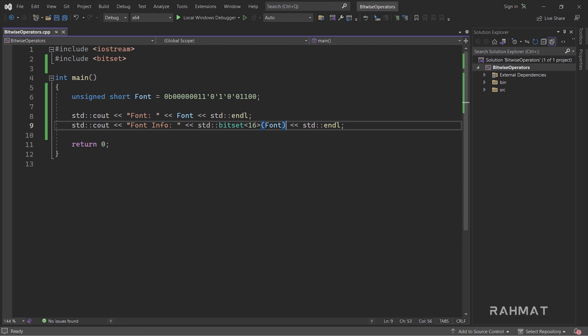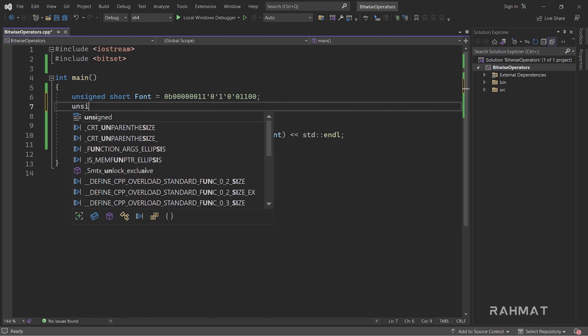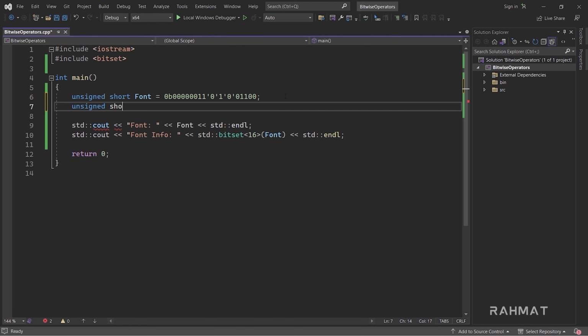So now you can see we stored information, but how can we do some operations on this? To do operations on this, like we learned bitwise AND, bitwise OR, XOR, I'll declare another variable. This is also a short, and this is size mask. We want to store the size information in this size mask right here.